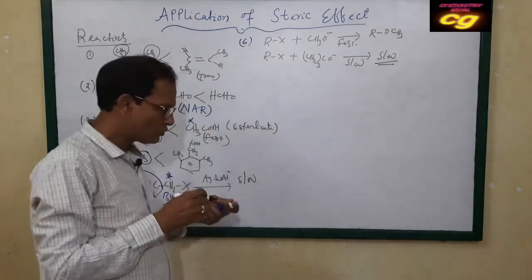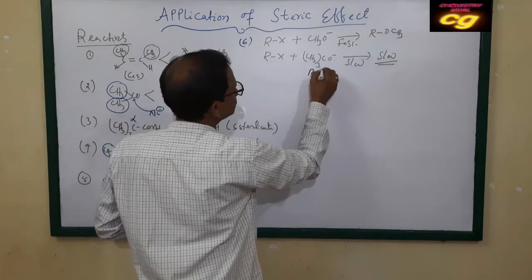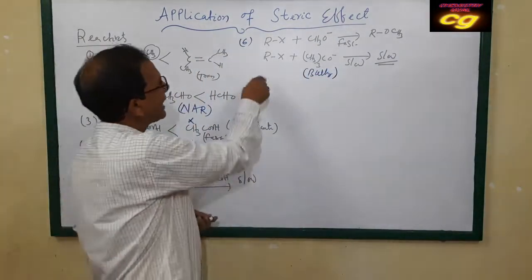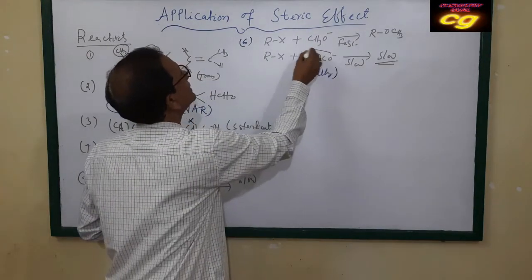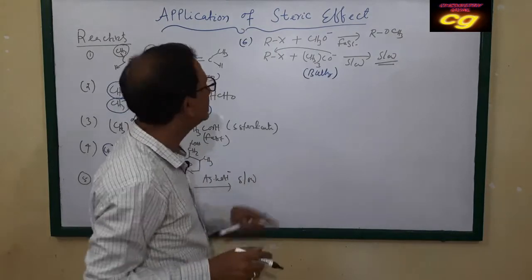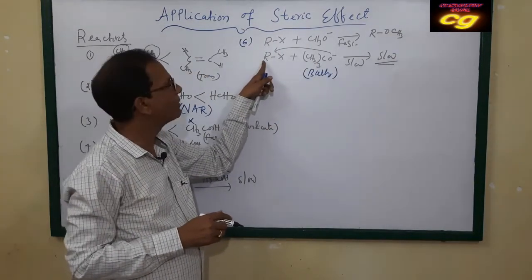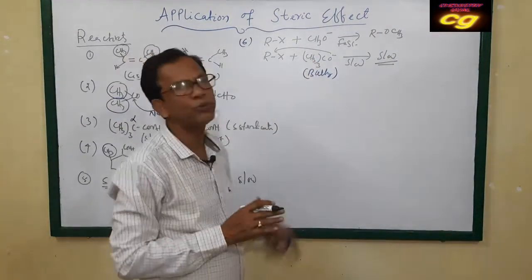Why is the reaction very slow? Because here this is the bulky group. This bulky group cannot attack the R. This attacking is very slow because the bulky group cannot freely attack R, because the oxygen contains the carbon which is sterically protected.